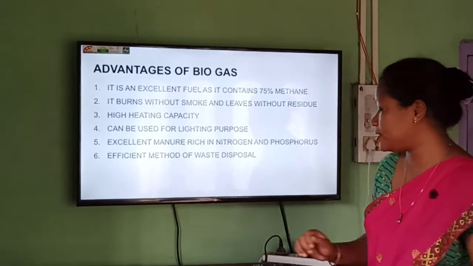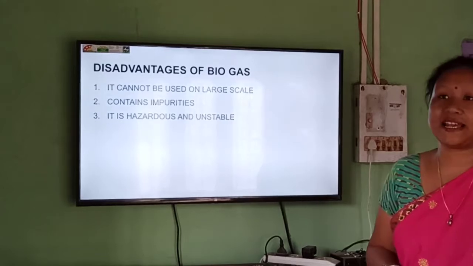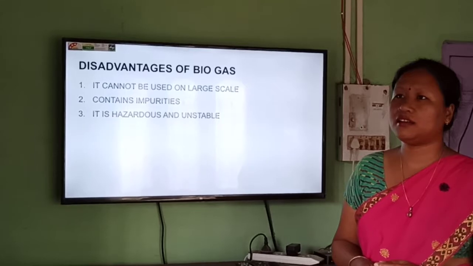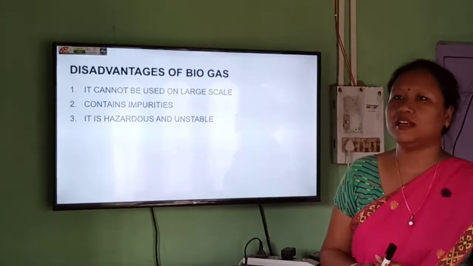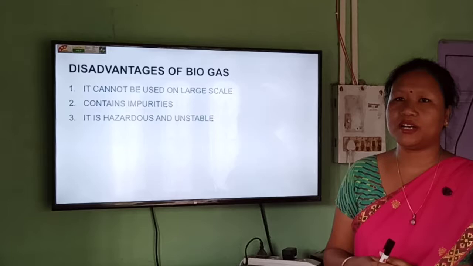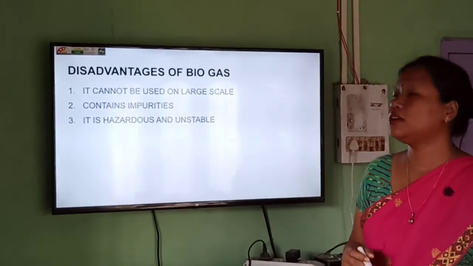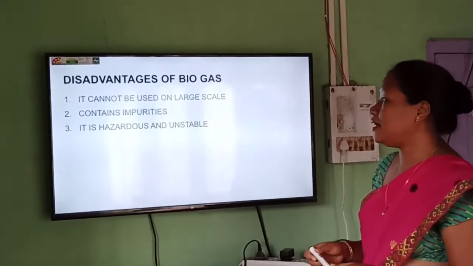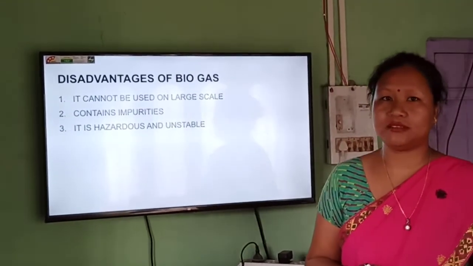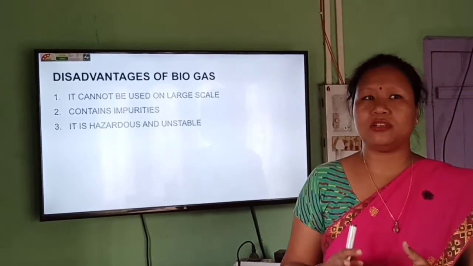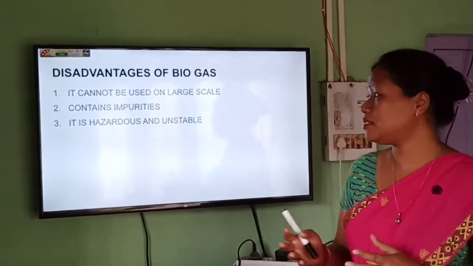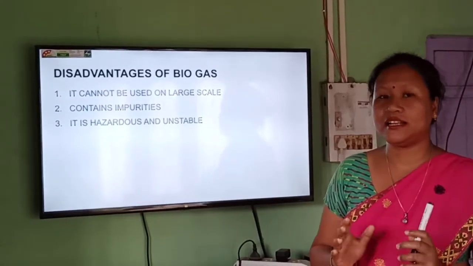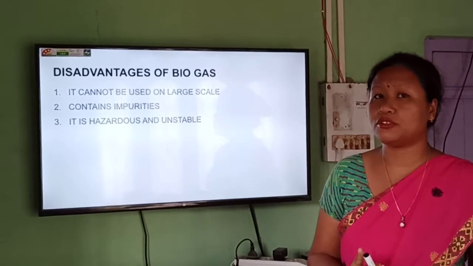So these are the advantages, but it has some disadvantages as well, like it cannot be used on a large scale. Compared to other power plants, the biogas plant is not that large. It is a limited one, so the amount of energy that we get will also be less. And it contains different impurities. Since in the mixture we put cow dung, water, and different residues, it contains impurities, and those impurities cannot be broken down even after decomposition.